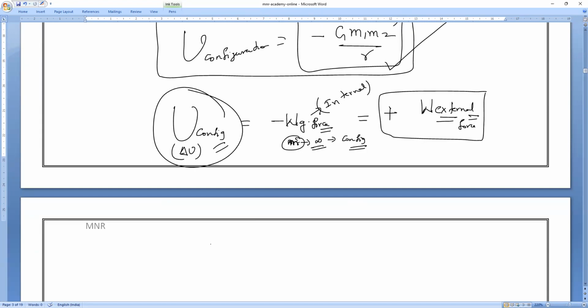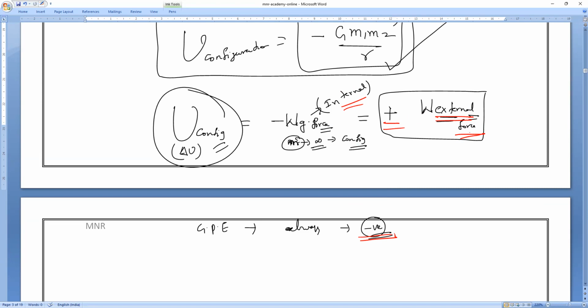But always keep it in mind, gravitational potential energy is always negative or positive? Everybody, always it is what? Gravitational potential energy is always negative by the internal forces. But the same work done is positive when it is work done by the external forces. That is what you have to remember.